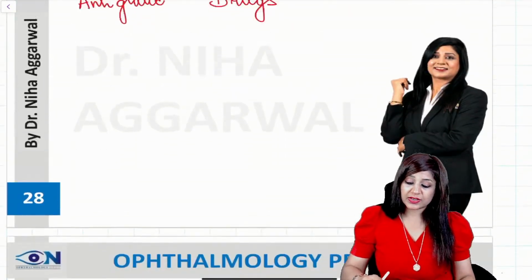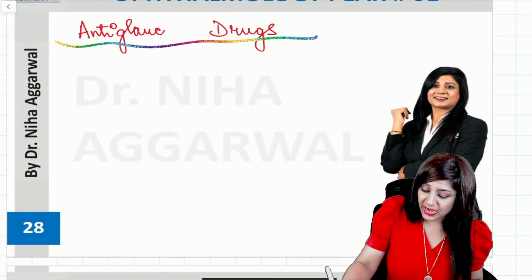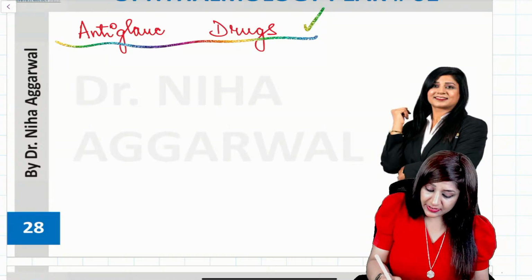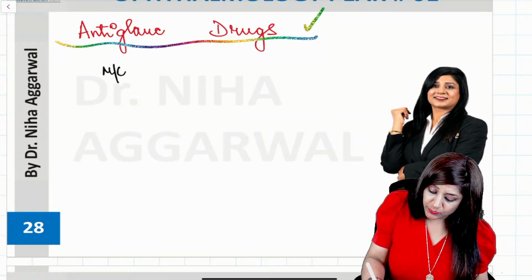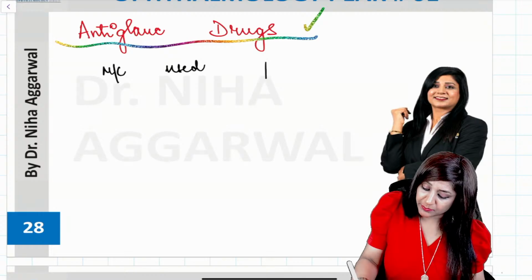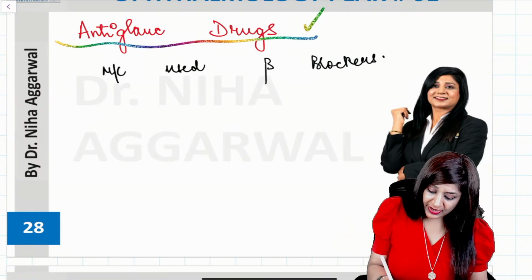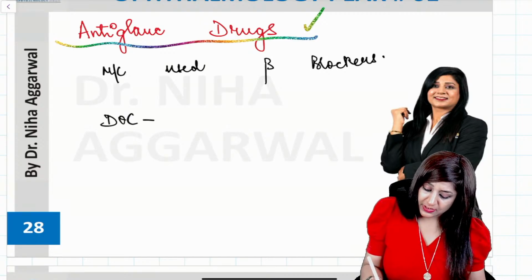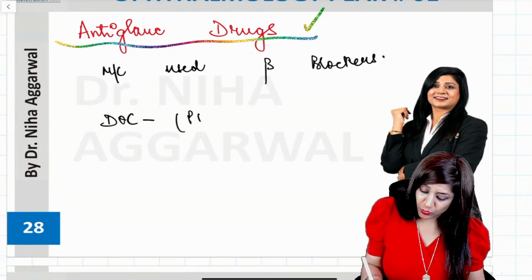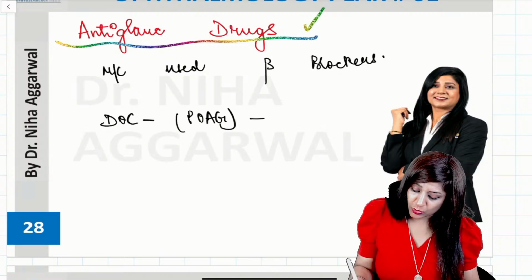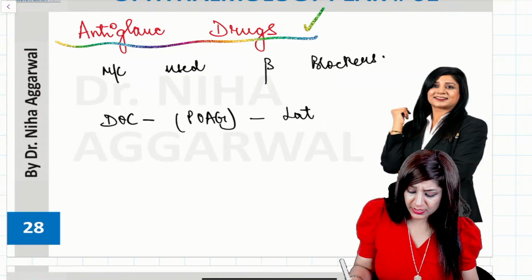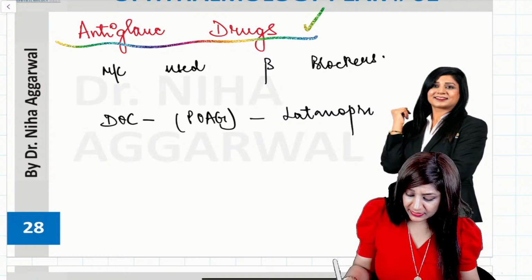Then we have the next one. Some important things about anti-glaucoma drugs. The most commonly used are the beta blockers, while the drug of choice for open angle glaucoma is latanoprost, or you can say the prostaglandin analogs.